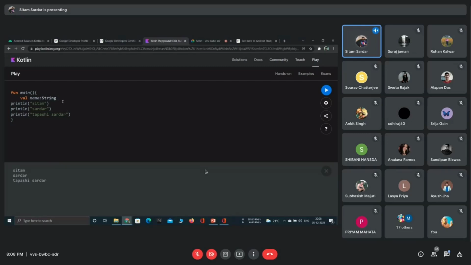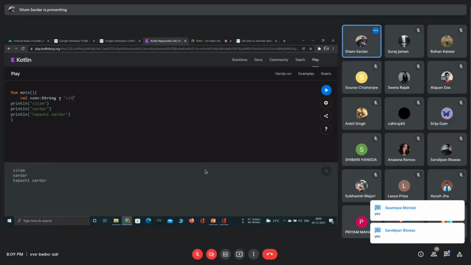So the container is named name, and I have told the compiler to put only string things inside that container. Is this a string? Sitam, is this thing a string? Yes. Okay, so we can store it here.